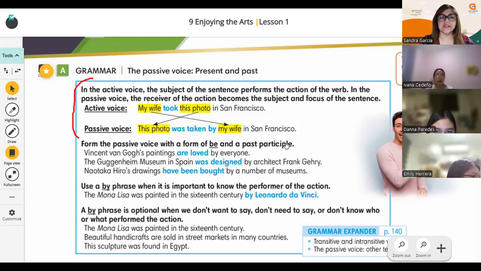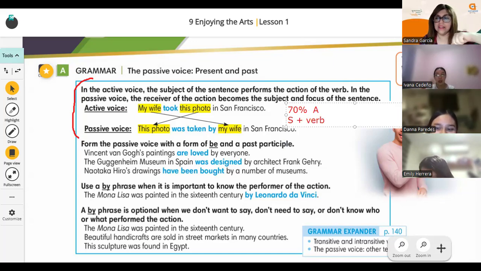So how does this work? I would say that most of what you hear and what you write, about 70% of the English language, you will use in the active voice. It means we have subject plus verb. I live in Guayaquil. I am a teacher. She is a manager. You are a student. We are a family. So subject, verb. And this works most of the time.